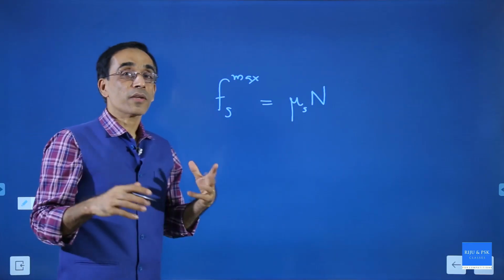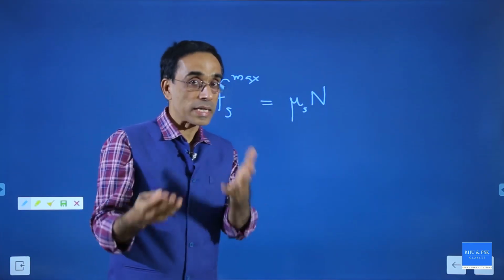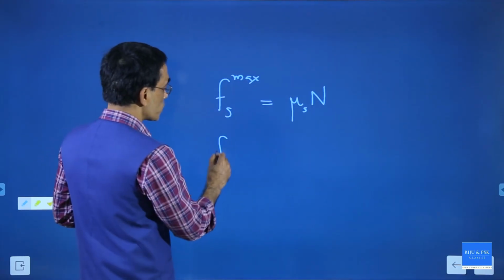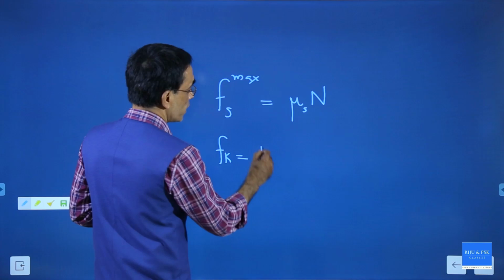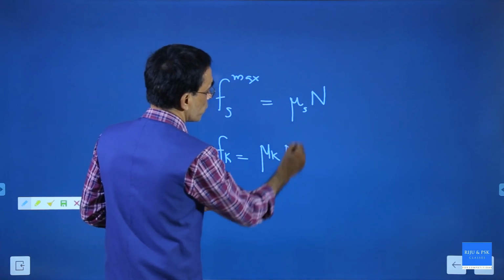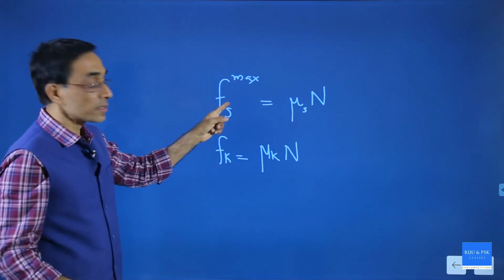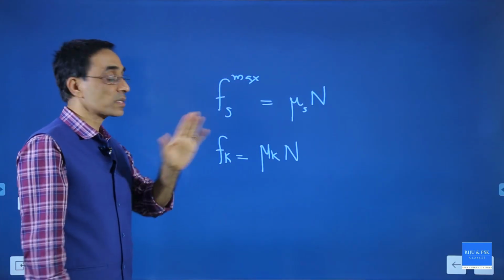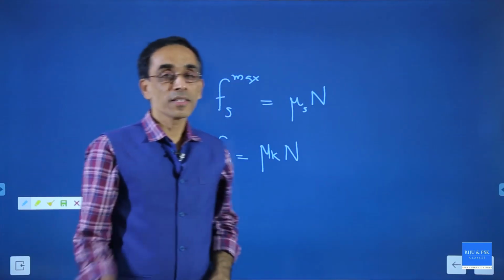And we also know that when the body starts moving, there is again friction, and that friction is known as kinetic friction. Kinetic friction also has an equation similar to this one. This is given by mu k into normal reaction. This is the maximum value of static friction, but this is the value of kinetic friction, because kinetic friction is a constant. This is what we studied.